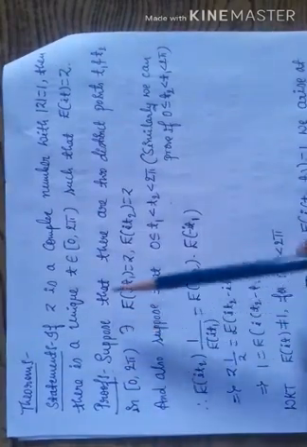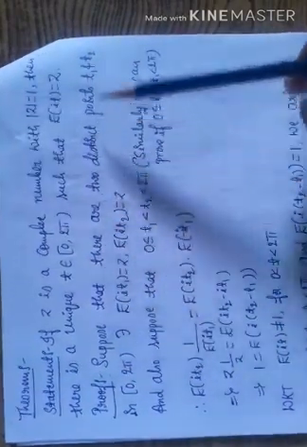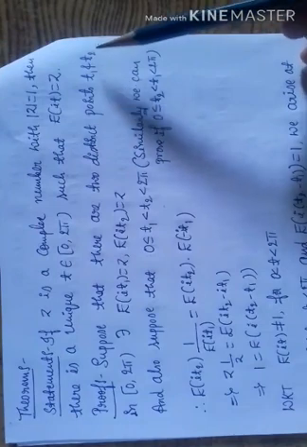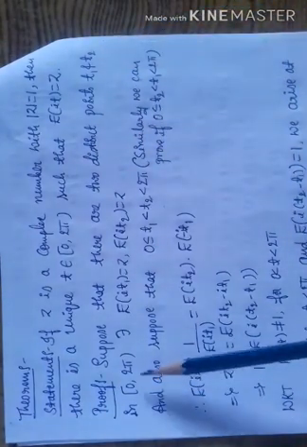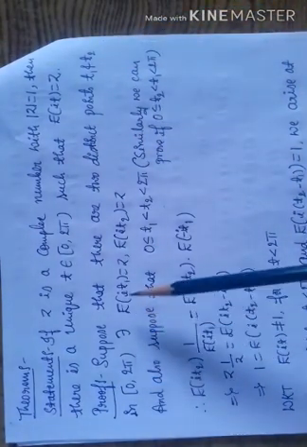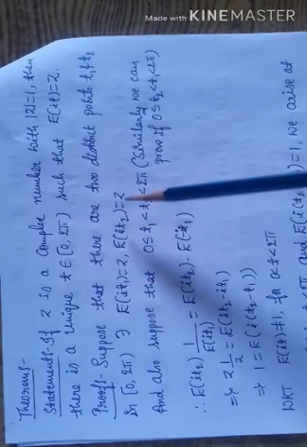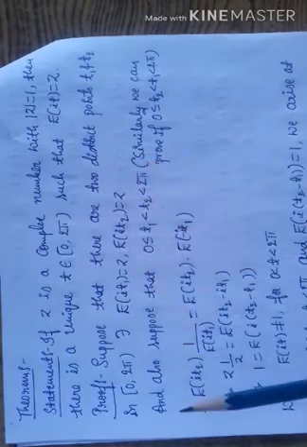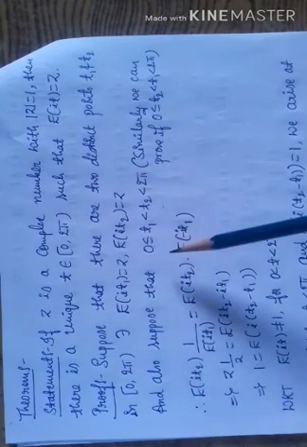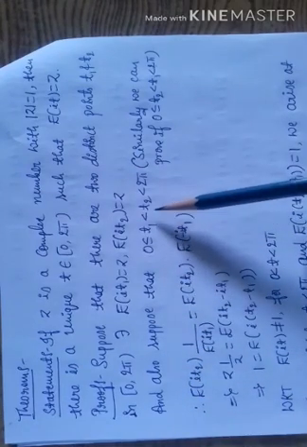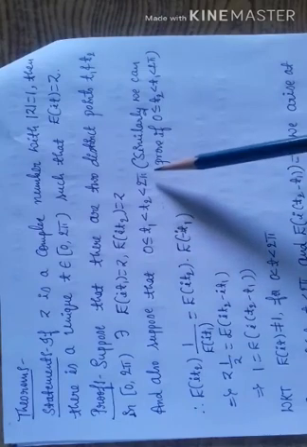Proof. Suppose that there are two distinct points t1 and t2 in [0, 2π) such that e of it1 is equal to z and e of it2 is equal to z. Also, suppose that 0 is less than or equal to t1, which is less than t2, which is less than 2π.